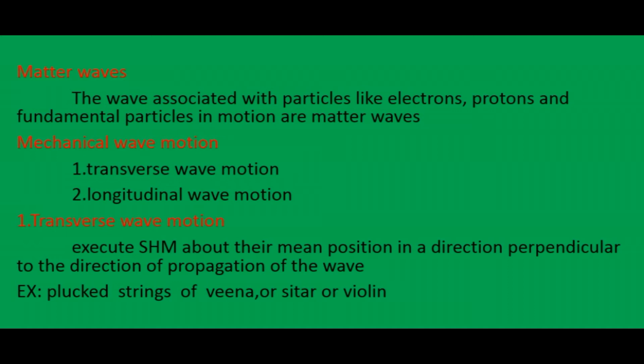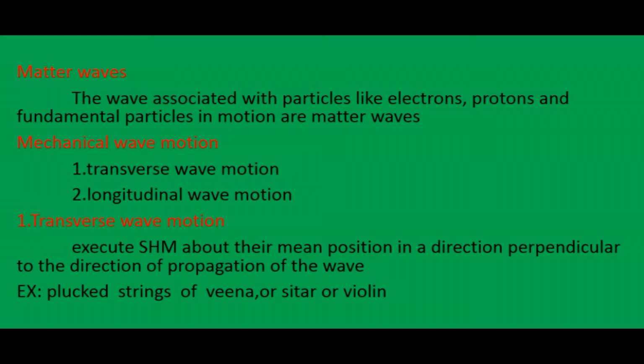So a transverse wave executes simple harmonic motion and its direction is perpendicular to the direction of propagation. An example for transverse wave motion is waves produced by the plucked string of a veena, sitar or violin.